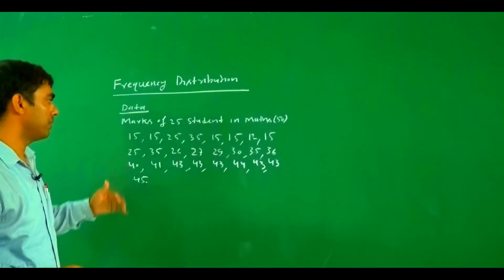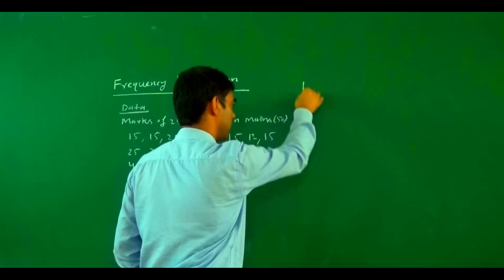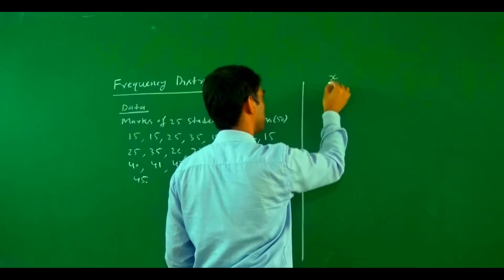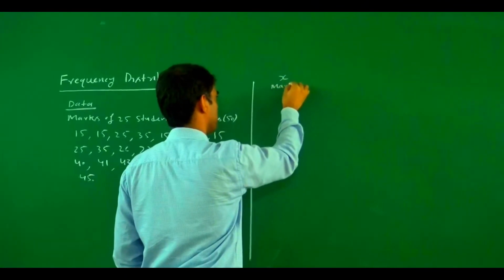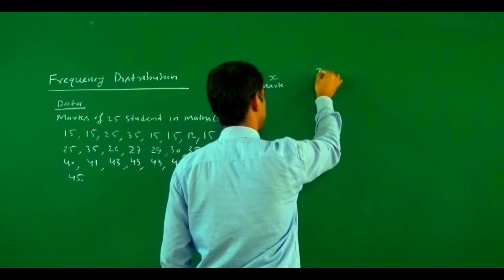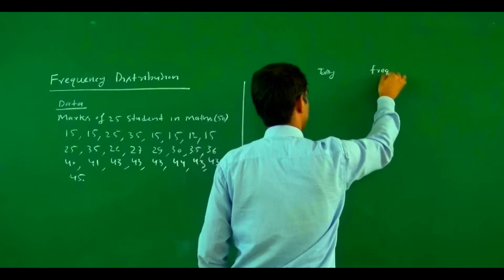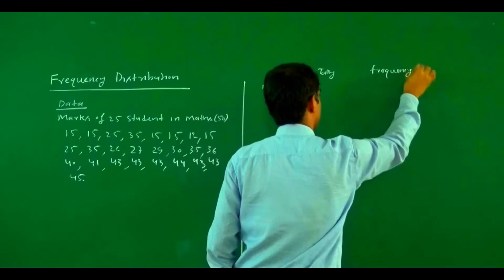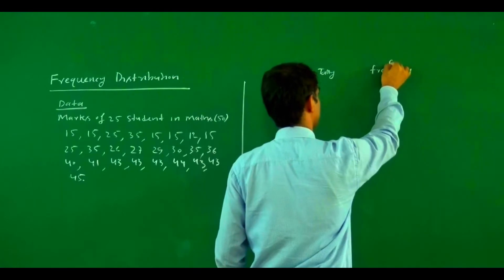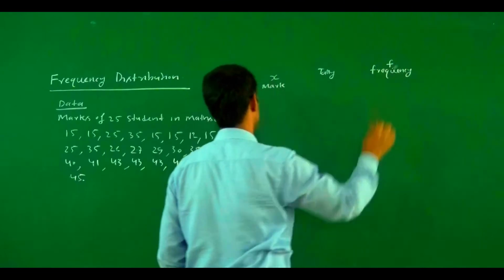So if we try to write it in this form, x is the marks, and here we find a tally, and here we write a frequency. Frequency is denoted by f, or fi.